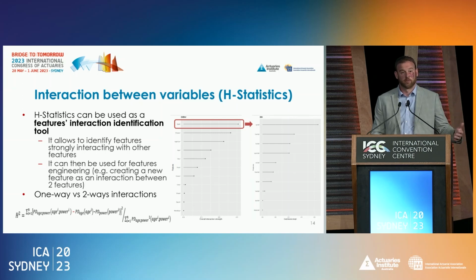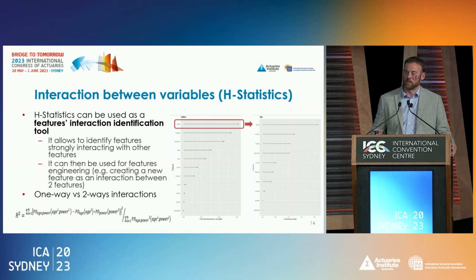This is an advantage of machine learning over statistical models, because in machine learning techniques, by construction, these techniques allow to capture interactions between variables that are impacting the prediction. Okay, and so it's interesting to understand, once again, because these interactions are in the black box, so you don't know them if you do not analyze the black box.